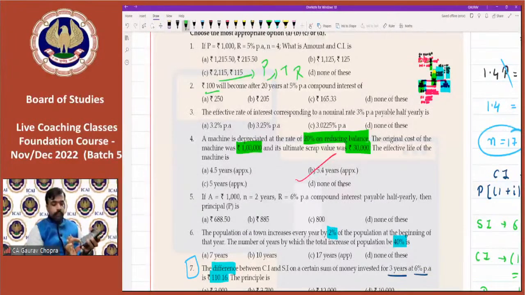And then multiply it with 100. So you are getting amount as 265.33. And how much is the compound interest? Subtract 100, you will get 165.33 as the compound interest. So the question is asking about compound interest, then it is 165.33.